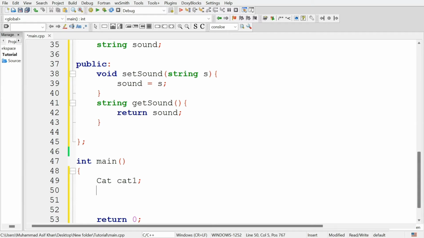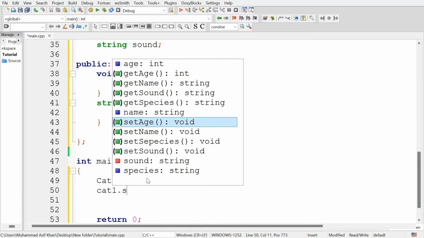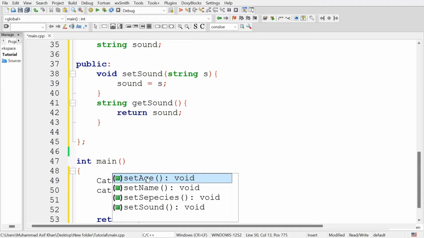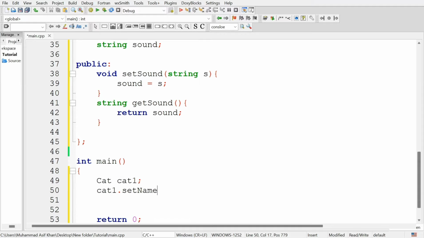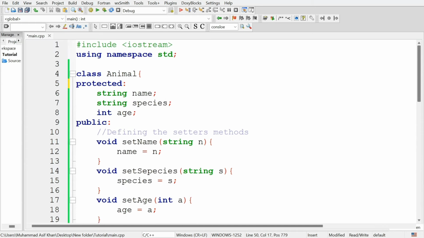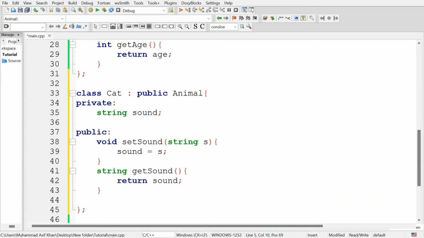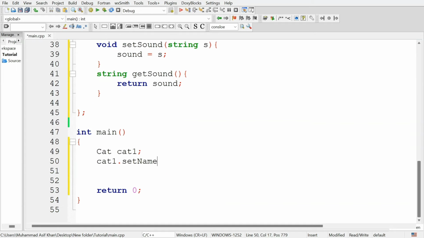So set the name of the cat. cat1 dot set, and you can see we can use the methods from the animal class. Set name is defined in the animal class, that is the setter method for name, and we can use this with the cat class, as the cat class is inherited from the animal class. cat1 dot set name kitty.